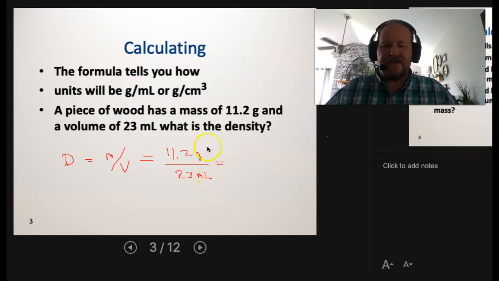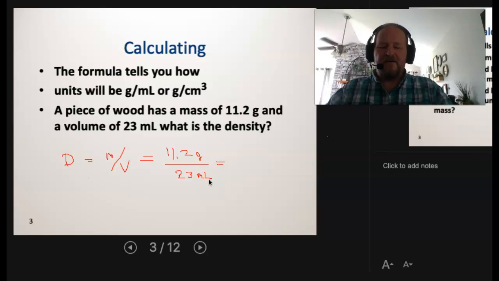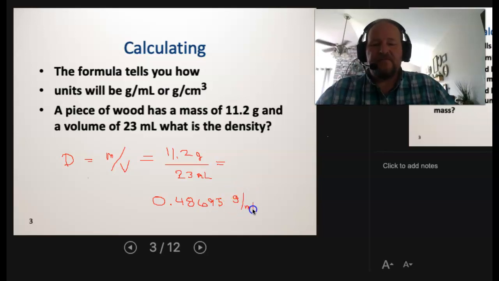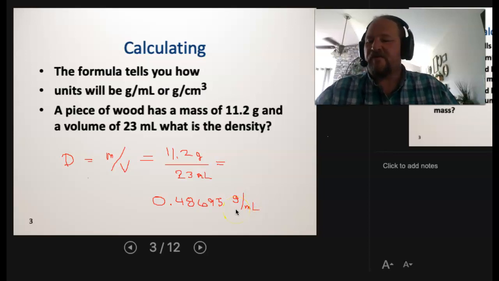Now here nothing cancels out. Grams and milliliters are different. So we're just going to write that as a compound unit. No big deal here. The numbers though, we're going to take 11.2 and divide it by 23. And so we get 0.48695 grams per milliliter.